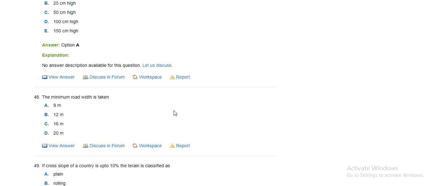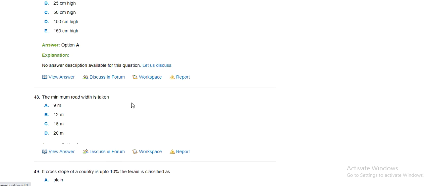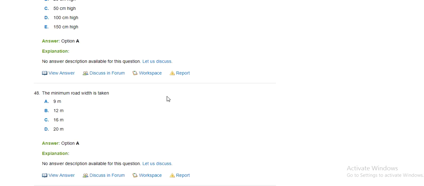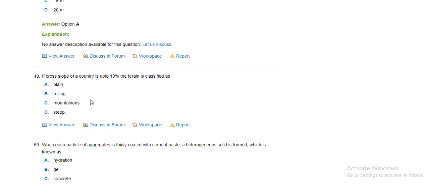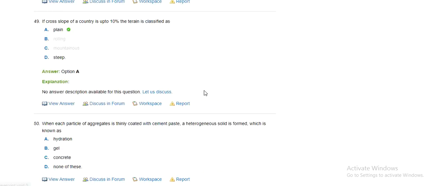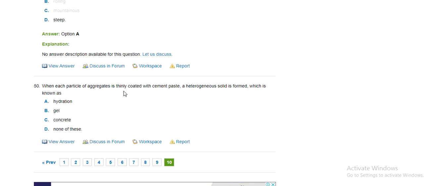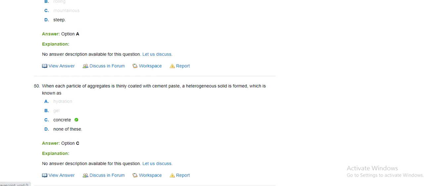The minimum route width is taken as 9 meter. If the cross slope of the country is up to 10%, the terrain is classified as rolling, plain. When the particles of aggregate are thinly located in the cement paste, a homogeneous mass is formed, which is known as hydration gel concrete. Concrete is the answer.